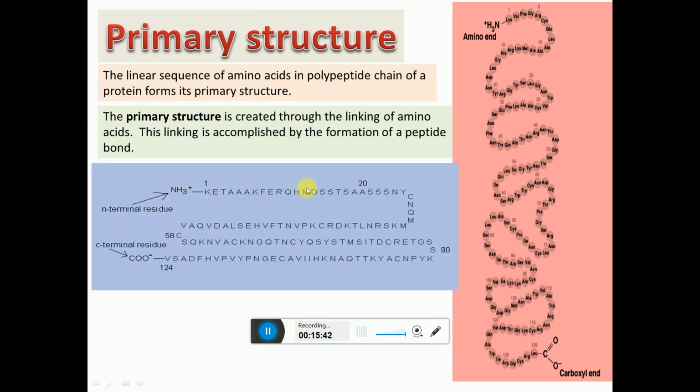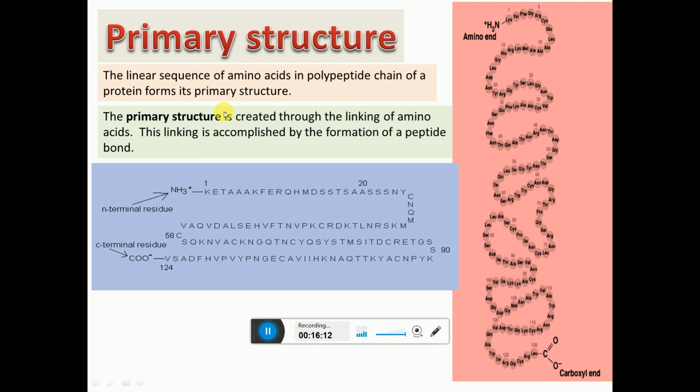So this is the continuous linear linking of the amino acids by peptide bonds. This is called the N-terminus residue. In the polypeptide chain, the amino acids are referred to as residues. So this is the amino group of the first residue, so it is called the N-terminus, or the left-hand side. On the right-hand side, or end, the carboxylate group is exposed. It is the C-terminus.